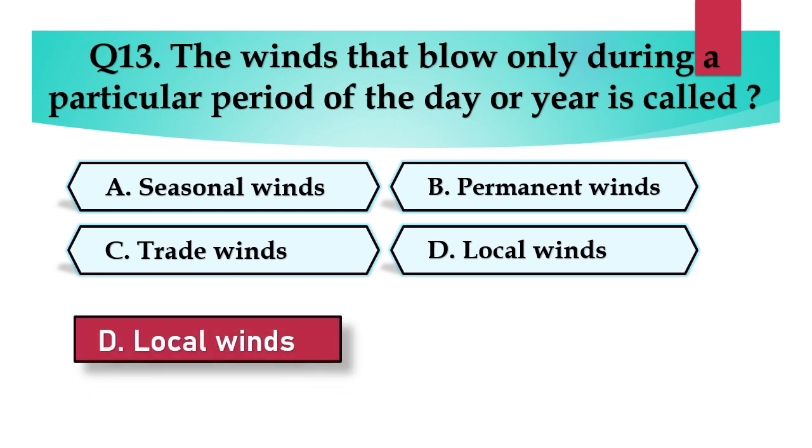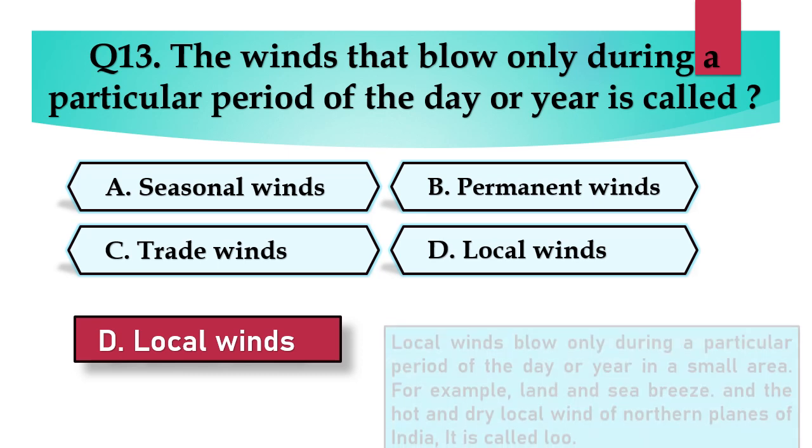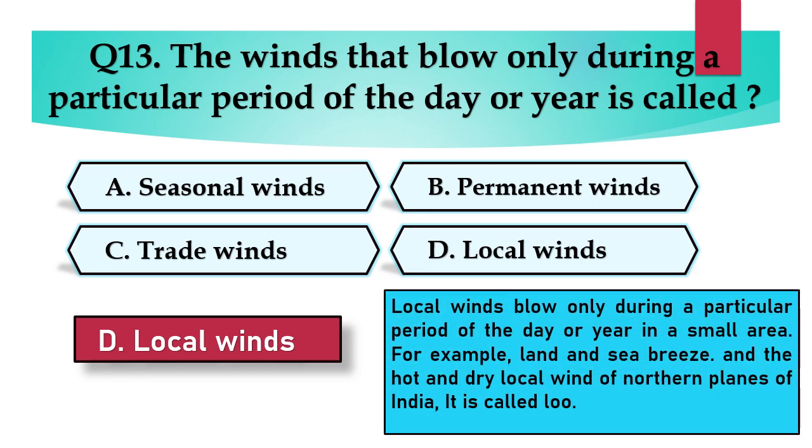Answer is D. Local winds. Local winds blow only during a particular period of the day or year in a small area. For example, land and sea breeze and the hot and dry local winds of northern plains of India. It is called Lu.